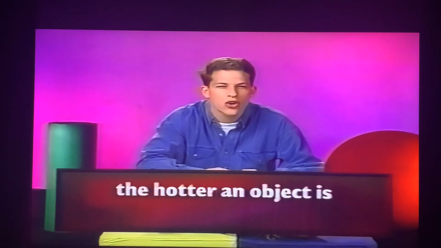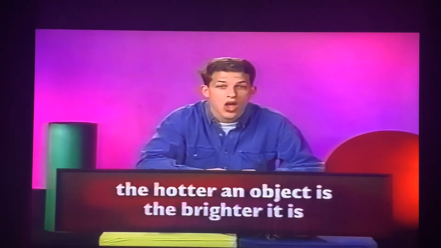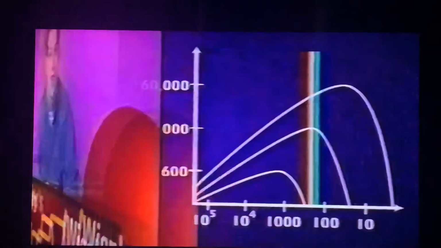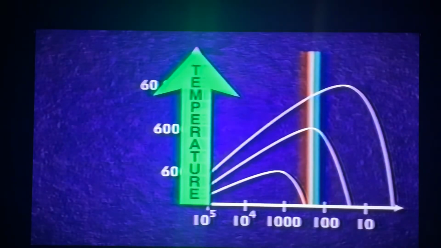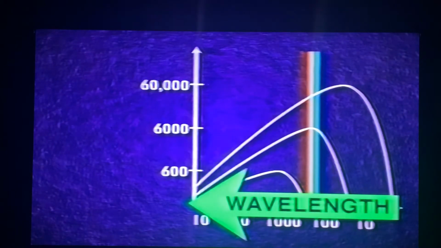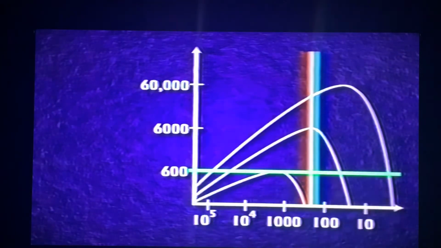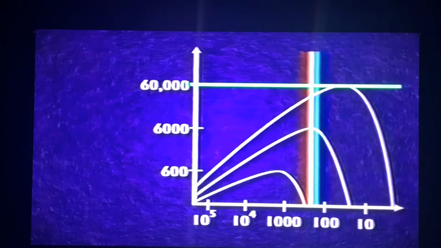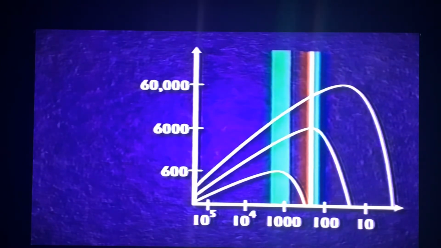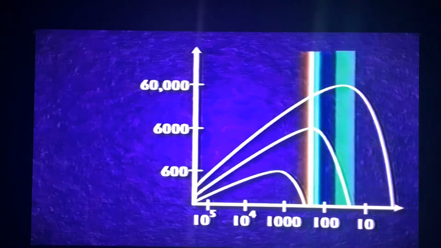Related to Wien's law is Stefan's law. Loosely, Stefan's law states that the hotter an object is, the brighter it is. We can illustrate both Stefan's and Wien's law on a graph. Temperature goes up on the vertical or y-axis, and the wavelength increases right to left along the horizontal or x-axis. As the peak temperature increases, the peak wavelength shifts to the right from the infrared to blue and ultraviolet.